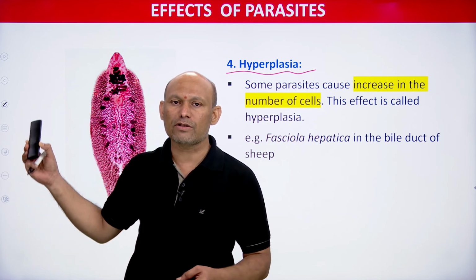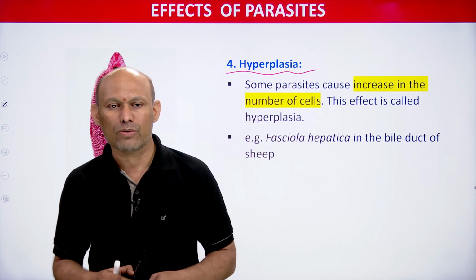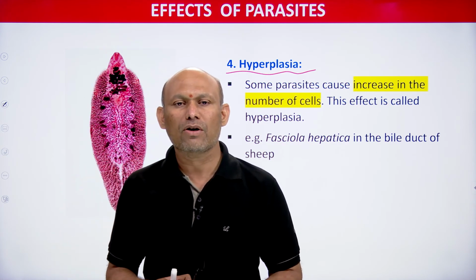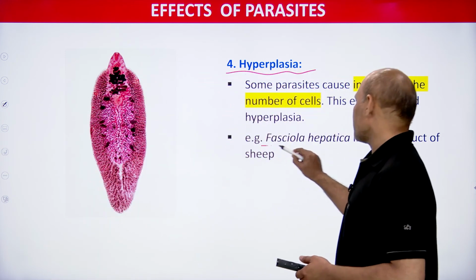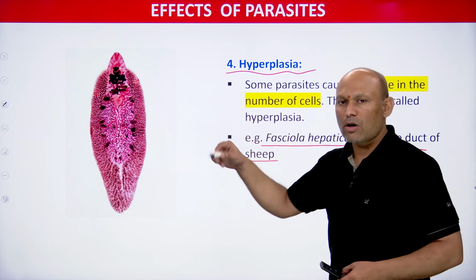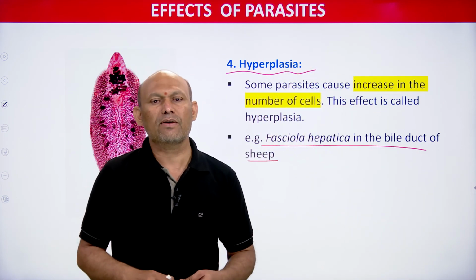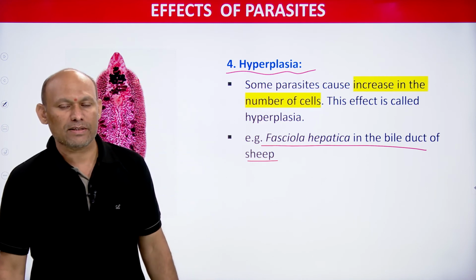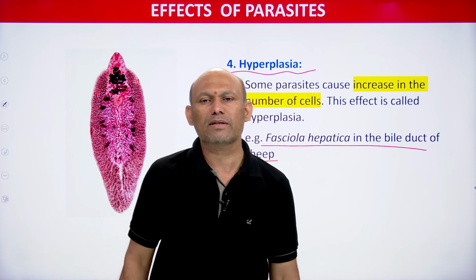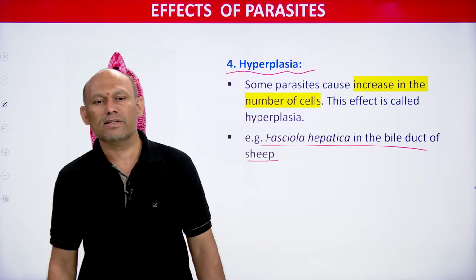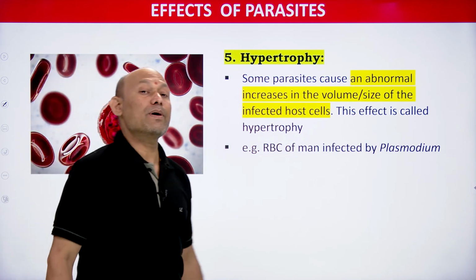This is Fasciola hepatica, and Fasciola hepatica lives inside the bile duct, student, and it causes a liver rot disease. So Fasciola hepatica lives in the bile duct of sheep, and it causes an abnormal increase in the number of cells, and this effect is called hyperplasia. So Fasciola hepatica causes hyperplasia, you need to remember. What is hyperplasia? An abnormal increase in the number of cells is called hyperplasia. See, students, one more effect, hypertrophy.